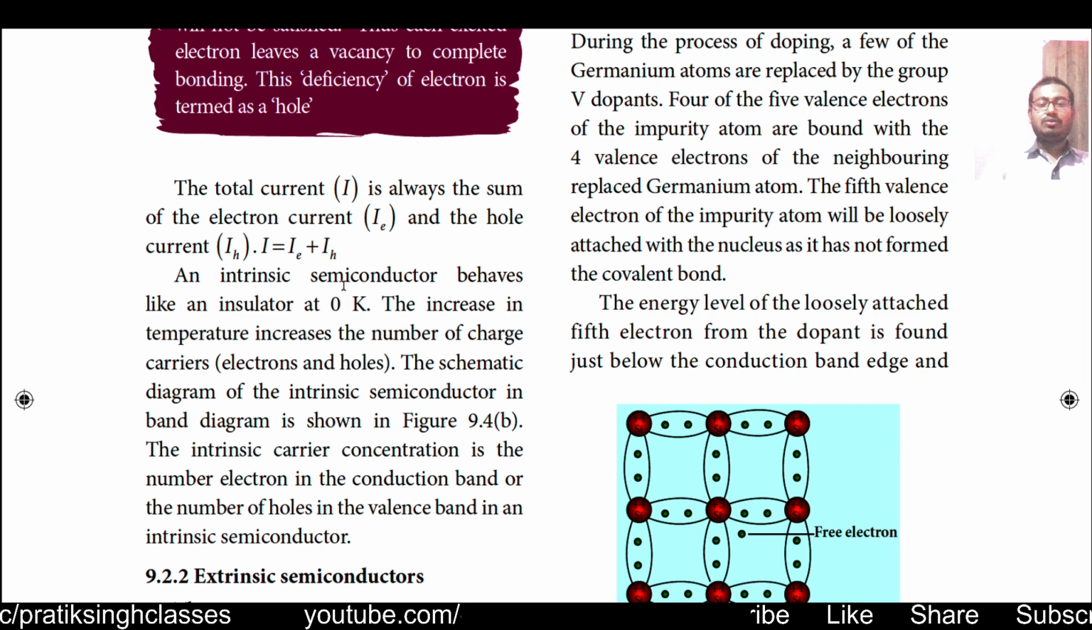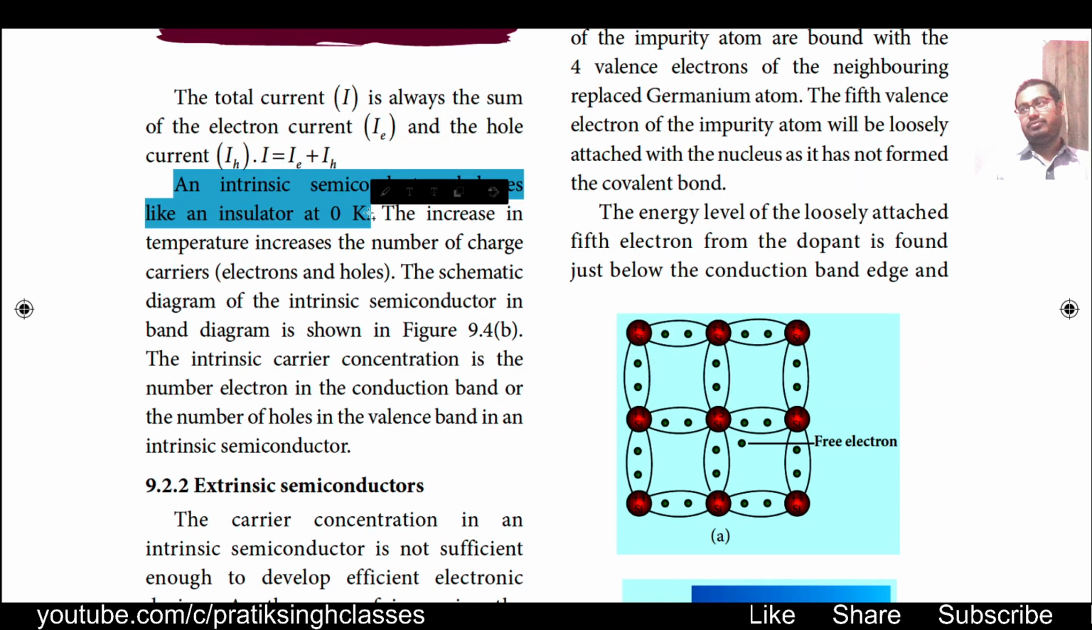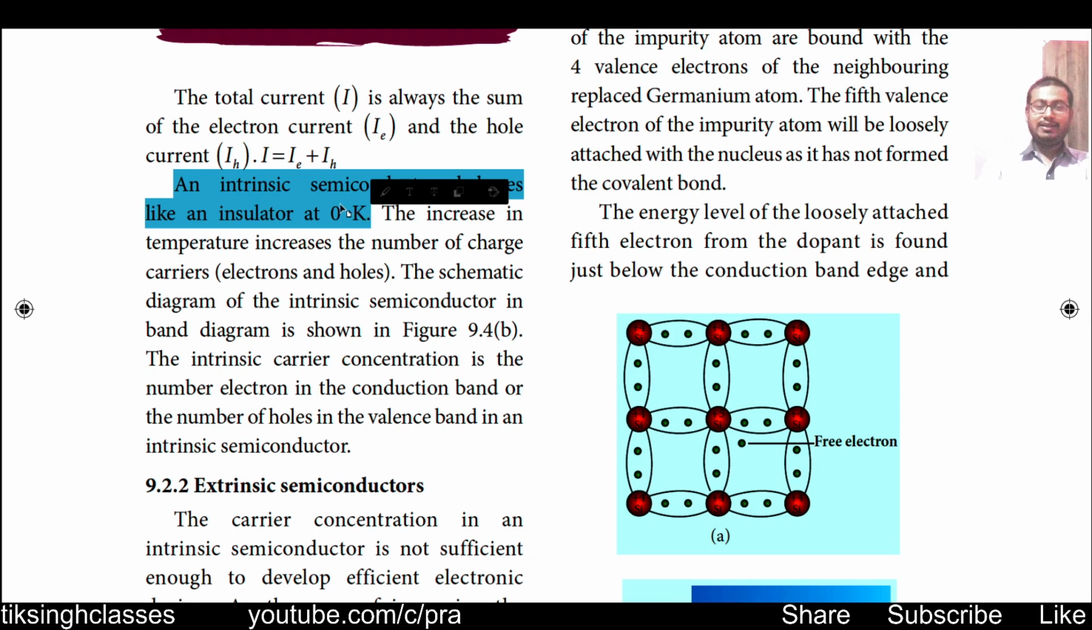An intrinsic semiconductor behaves like an insulator at 0 Kelvin. 0 Kelvin, you know, is a very low temperature, because 0 degrees Celsius is equal to 273 Kelvin. And here it is given as 0 Kelvin.